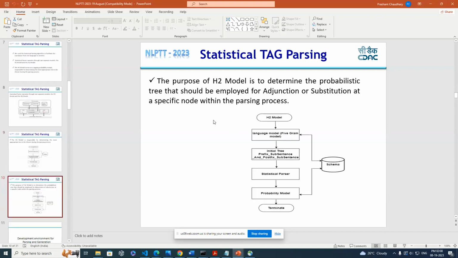And after that, the S2 model. Its purpose is to estimate and determine the probability of trees: what the candidate trees are, what trees are available, and the actual node where a tree has the highest probability to be adjoined or substituted. So we use the S2 model. The basic flow of the S2 model uses the initial trees and auxiliary trees, the set of all these trees, and the language model created using the 5-gram model set, and we use the schema and syntactic dependencies, and analyze all of these.